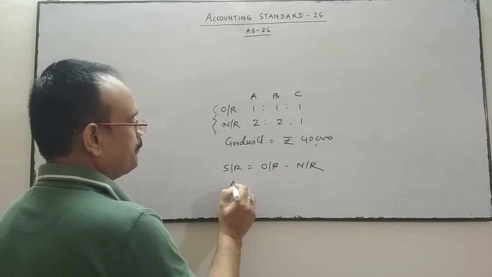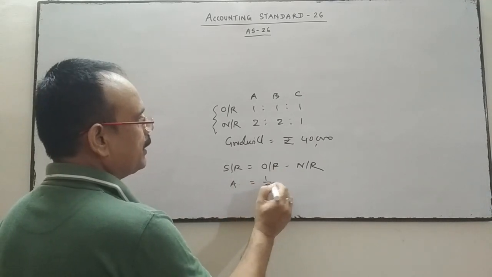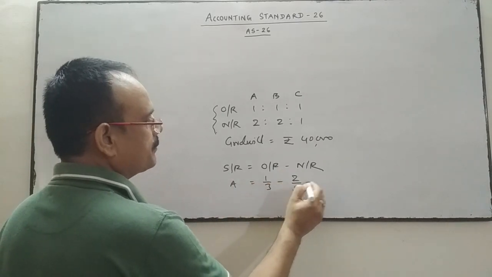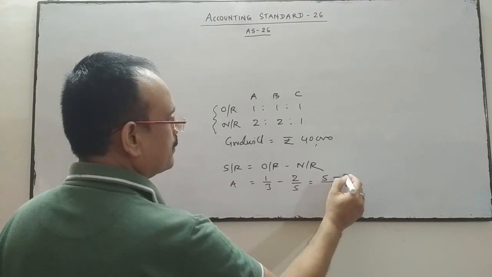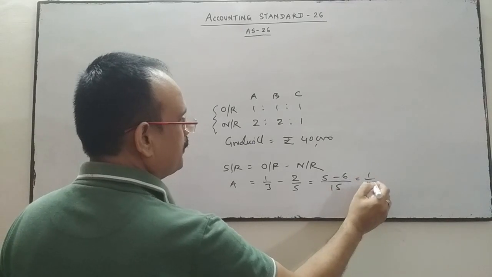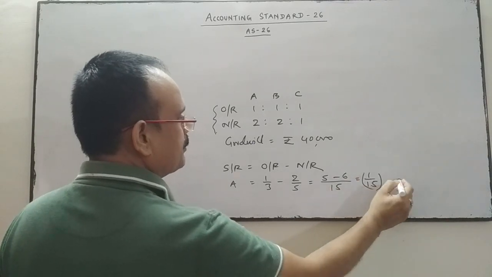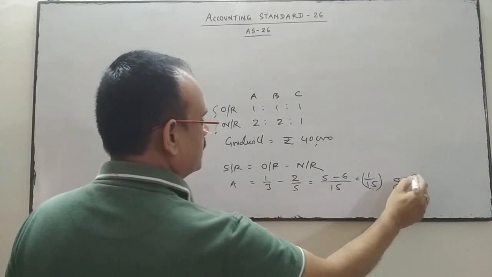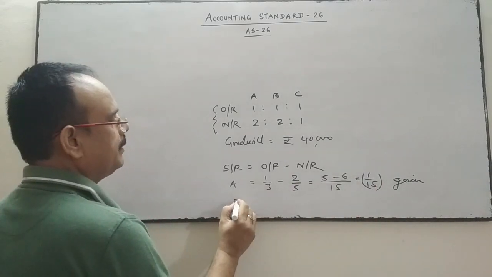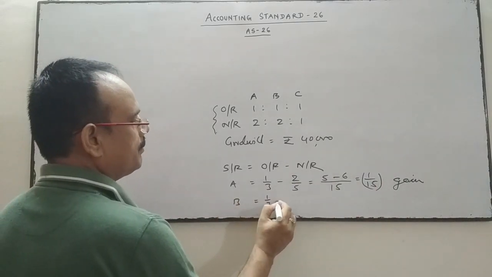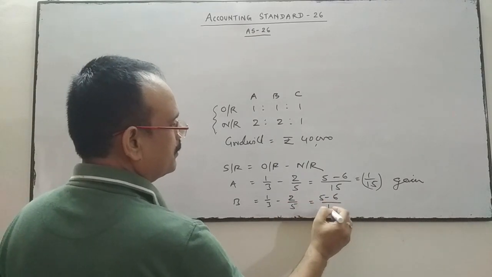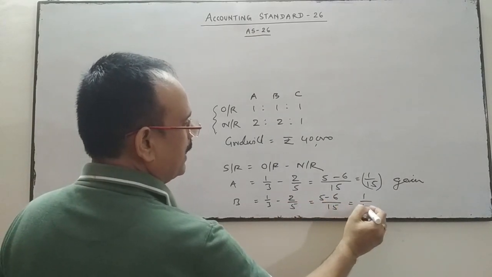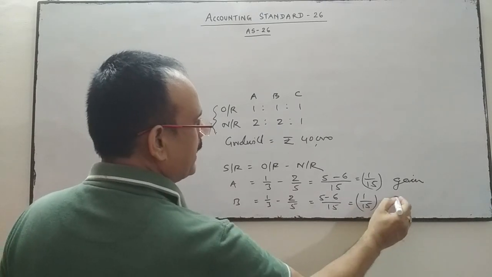In case of A, old ratio is 1/3 and new ratio is 2/5. So 1/3 minus 2/5 is minus 1/15, it's negative. It means it's a gain. B, 1/3 minus 2/5, minus 1/15, it's also a gain.